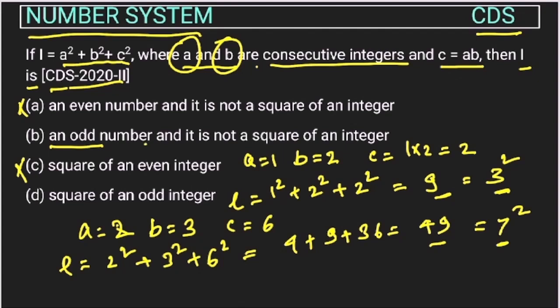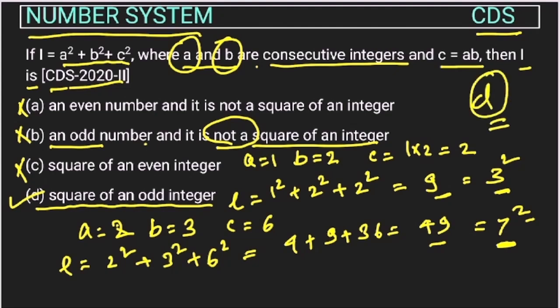So an odd number and it is not a square? It is a square of an integer, right? So we are getting that this is a square of an integer. So this option is also wrong. So the answer is option D, square of an odd integer. The answer of this question is option D, that L will be a square of an odd integer.